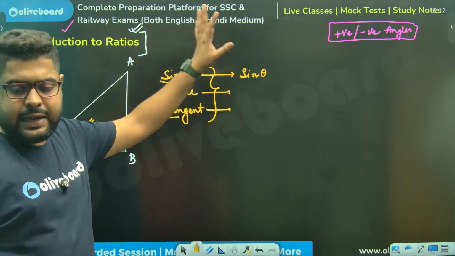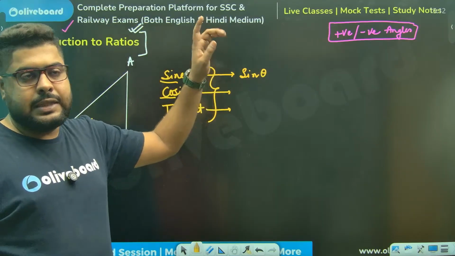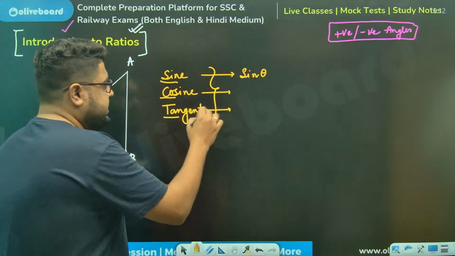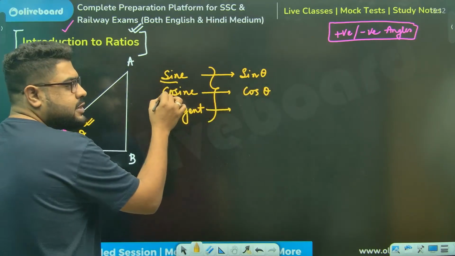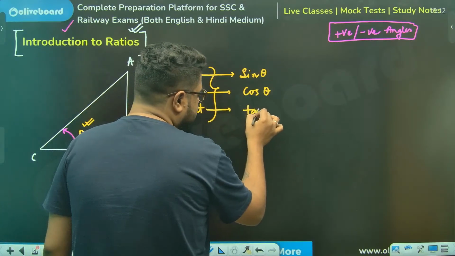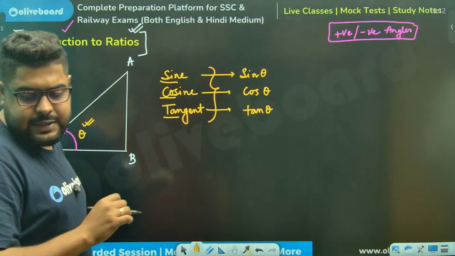This means it is the sine of angle theta. This is cos of angle theta, first 3 letters, cos. This is tan of angle theta. Everybody, please understand this.